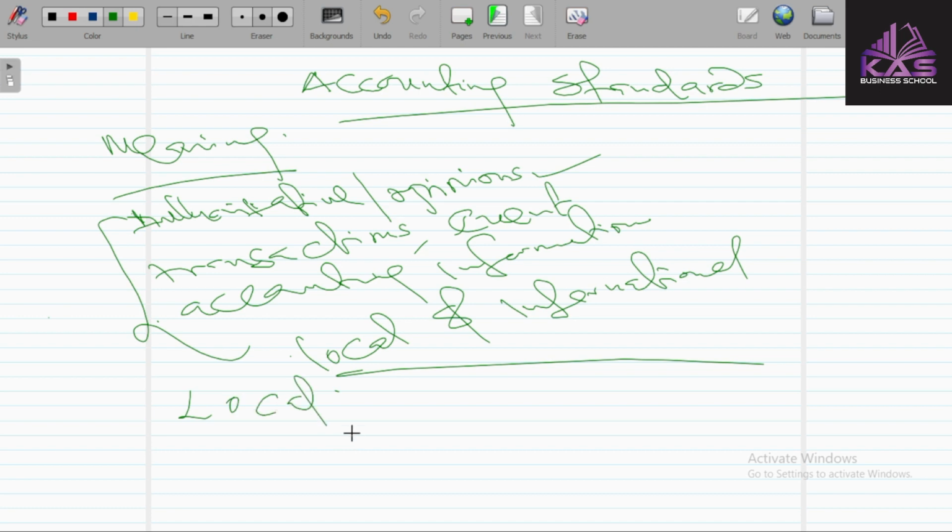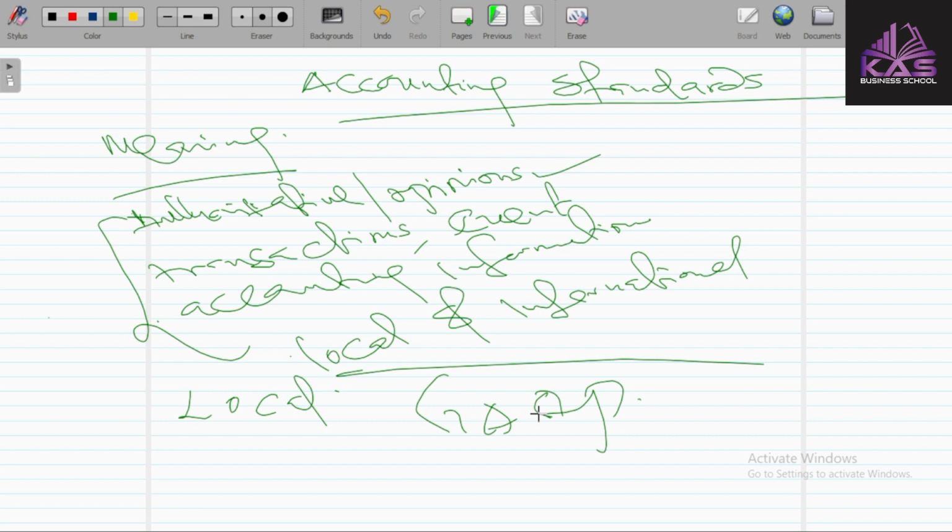This local, you can also call it national. A local accounting standard is meant to be applied or adopted in a particular country. In a situation whereby an accounting standard is only applicable in a particular country, it is known as a local or national accounting standard.